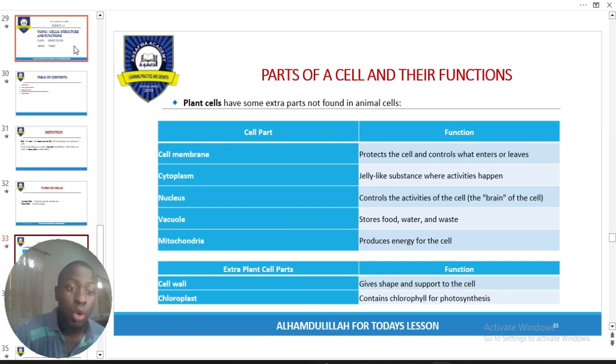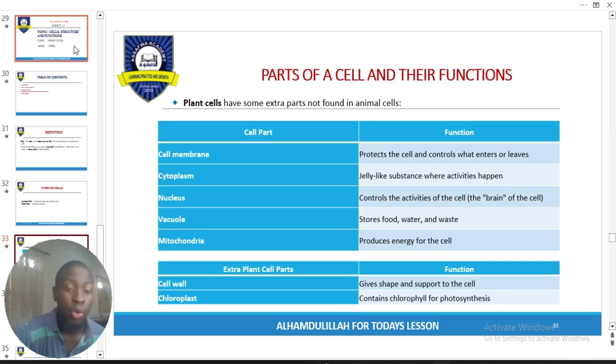We have the nucleus, which is the central hub of the cell, right? That's where hereditary information is stored, and the whole life activities in the cell are monitored. Vacuoles are majorly for storage or for excretion, depending on the organism and what it uses them for. We have mitochondria, which is also regarded as the powerhouse of the cell, because it provides energy to all other organelles of the cell. Now, what the plant cell has that the animal cell does not have, like I've said, is what?